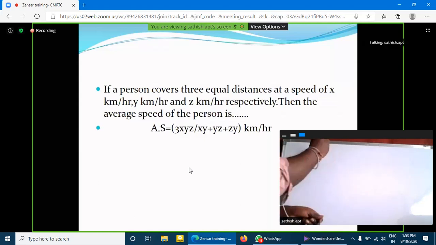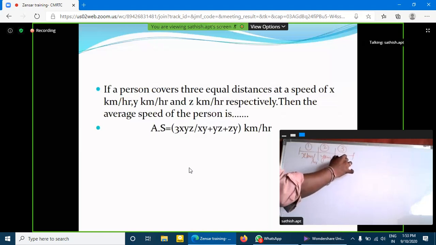Okay. So here the three equal distances. First distance, second distance, third distance. These three distances are equal. So here he covers the first part at a speed of x kilometers per hour, the second at y kilometers per hour, and the third at z kilometers per hour. Okay.